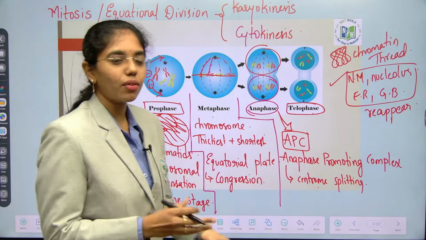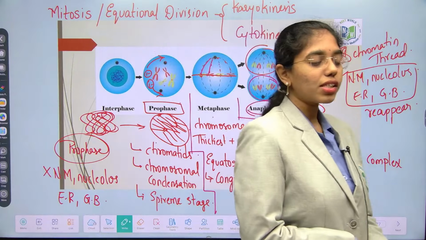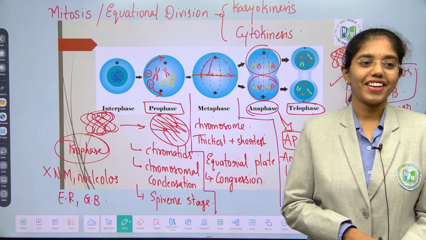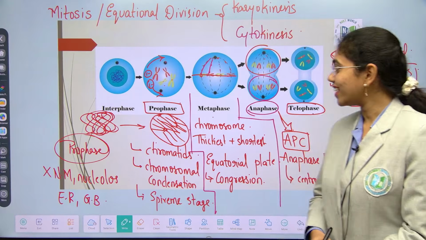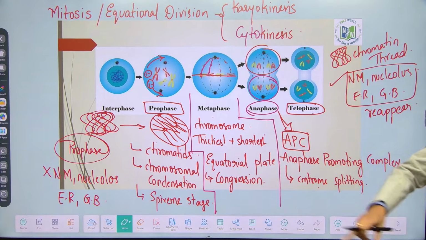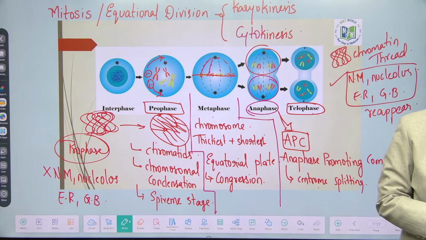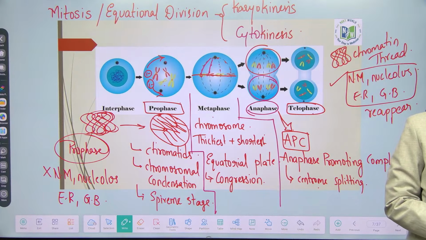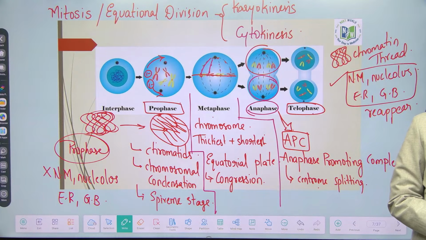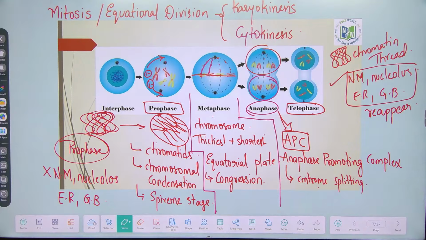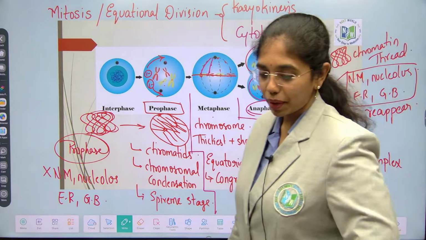If I dump everything, what will you learn? Tell me what is the longest phase and shortest phase. You are the toppers of IP. Prophase is the longest phase, and which is shortest? I am asking in karyokinesis. Don't be overconfident, write the questions. Longest phase of mitosis and shortest phase of mitosis.